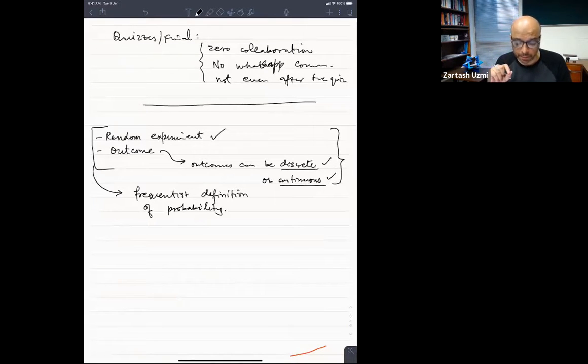So for example, you take a coin and toss it a very, very large number of times. If the coin is fair, it makes sense to us that about 50% of the time you will see the tails, about 50% of the time you will see the heads. So that tells you that this coin has a probability of 0.5 showing tails, 0.5 showing heads. Okay. Sometimes you may have a biased coin.